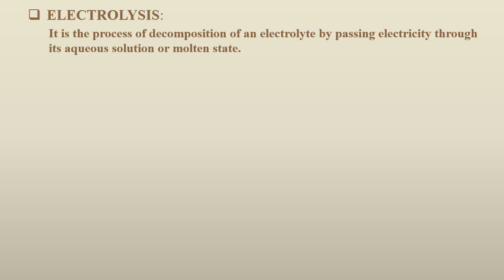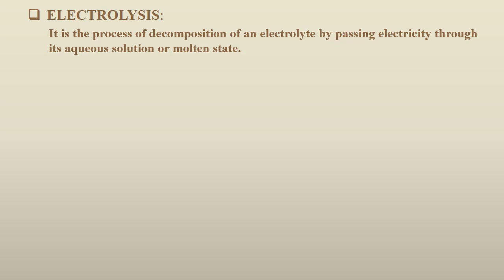So this is very important. In an electrochemical cell, chemical energy is converted into electrical energy, whereas in an electrolytic cell, electrical energy is converted into chemical energy. In an electrochemical cell the salt bridge is present, whereas in an electrolytic cell no salt bridge is required. An electrochemical cell requires a minimum of 2 vessels, 2 beakers, to carry out, while this takes place in a single vessel only.